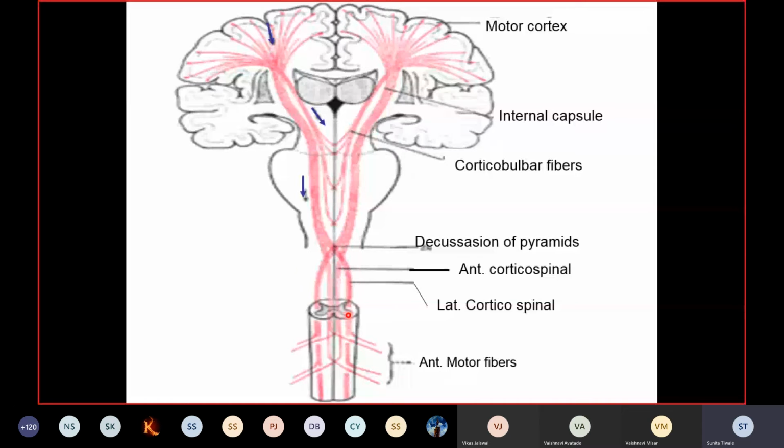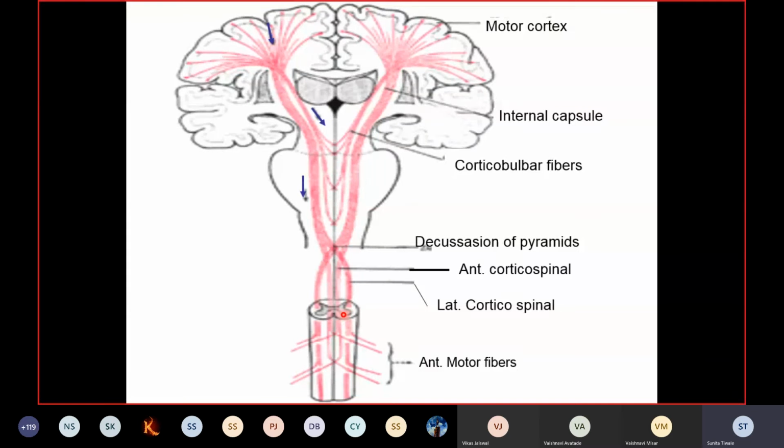Now, if you see in the spinal cord, this is the anterior horn cell. The lateral corticospinal tract descends down in the lateral white column of the spinal cord, and at each level of the spinal segment, a few fibers turn medially and terminate on the motor neurons of the spinal cord, that is the alpha motor neurons.